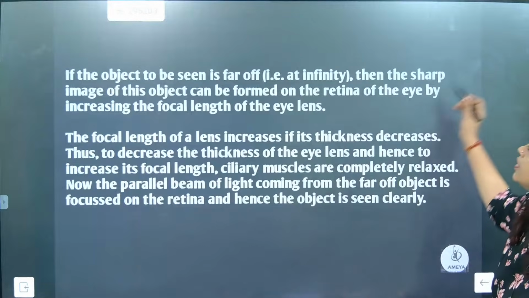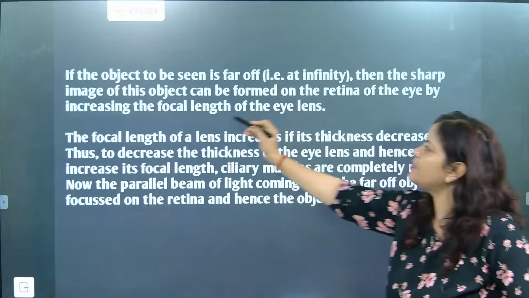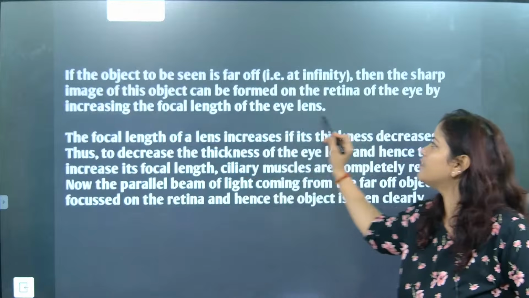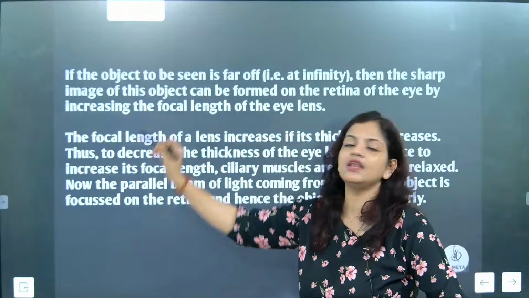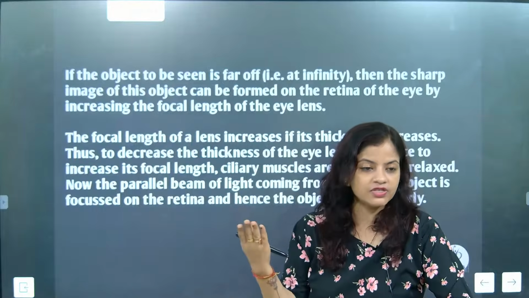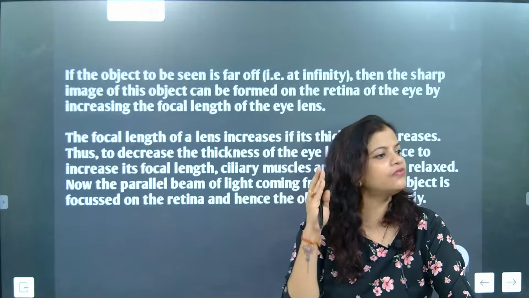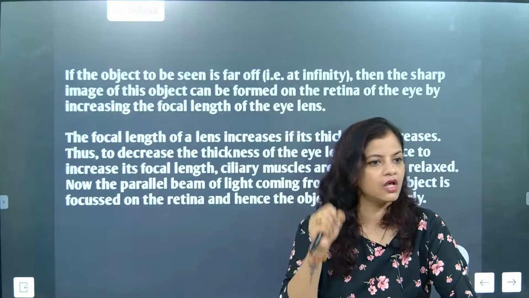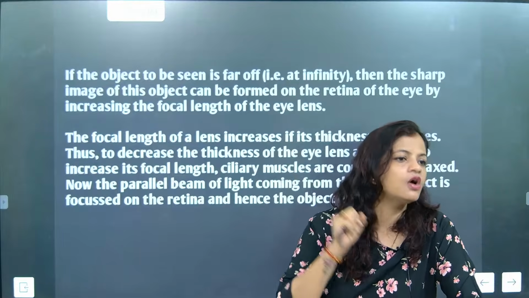So to see the far off object, the sharp image of the object can be formed on the retina of the eye by increasing the focal length of the eye lens. If you increase the focal length of the eye lens, then you can see the far off object. We are sharpening it and trying to see it. For that, what we have to increase? Focal length.